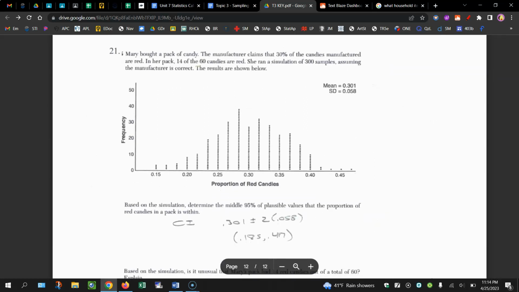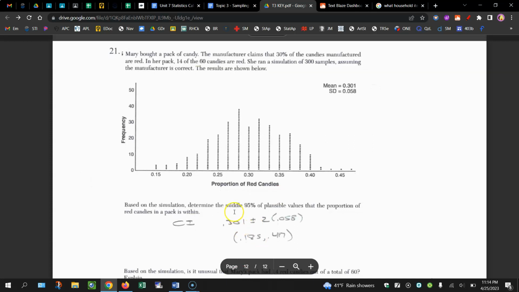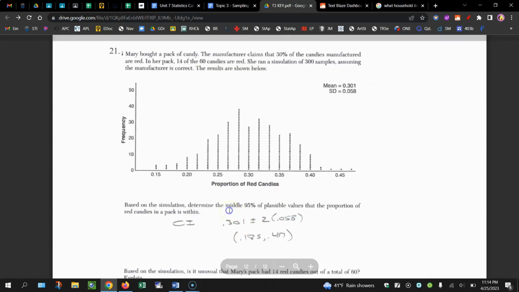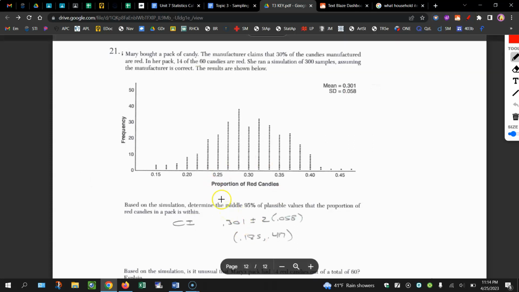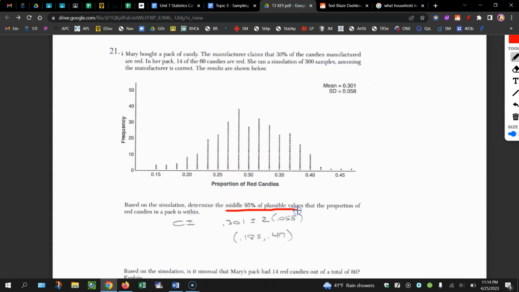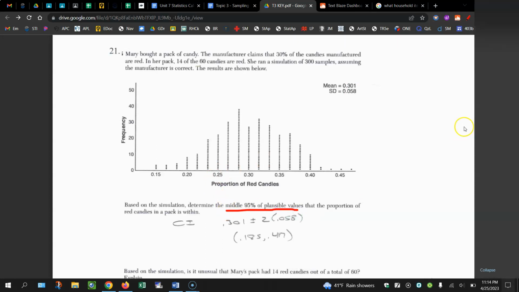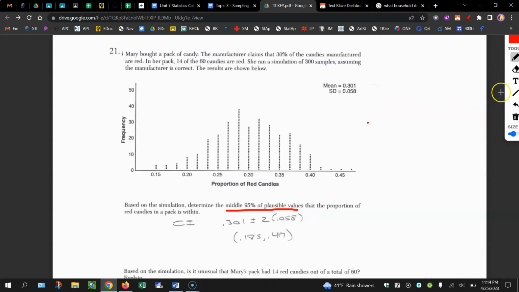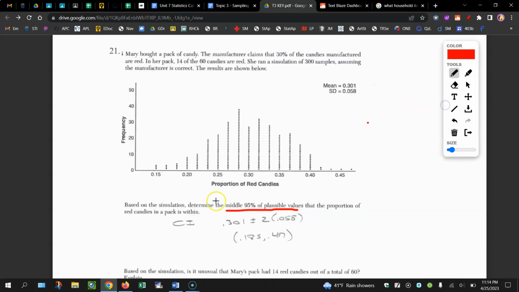More candy questions. Determine the middle 95% of plausible values. So this is essentially saying you need to use a confidence interval. There's not a choice of doing the 5% rule here. So once you do that, you take your mean plus or minus 2 times your standard deviation, and that's where you're going to get this 0.185 to 0.417.